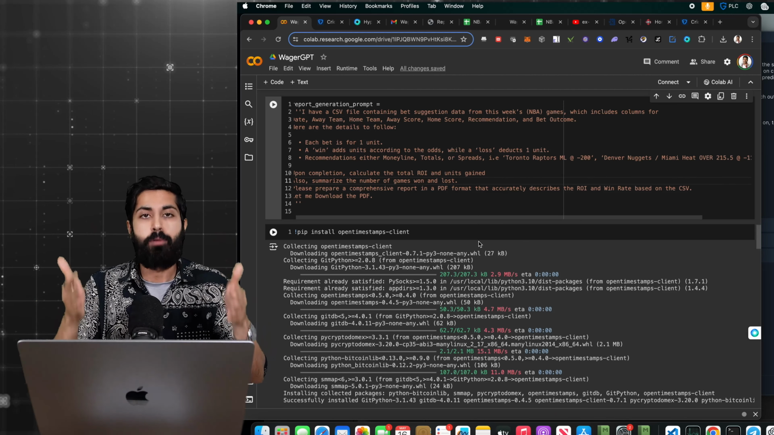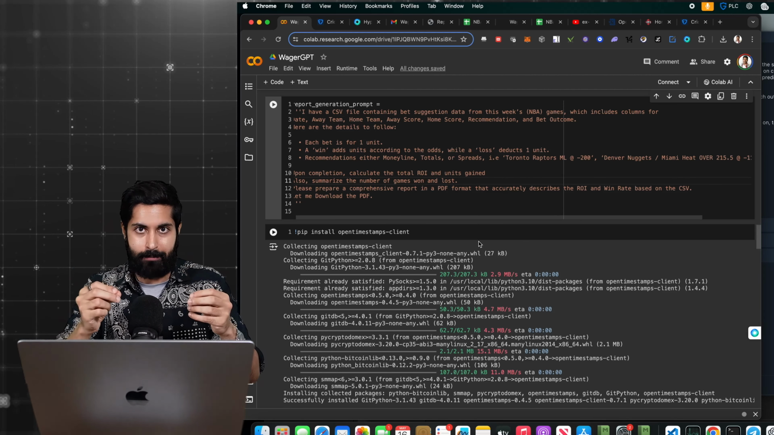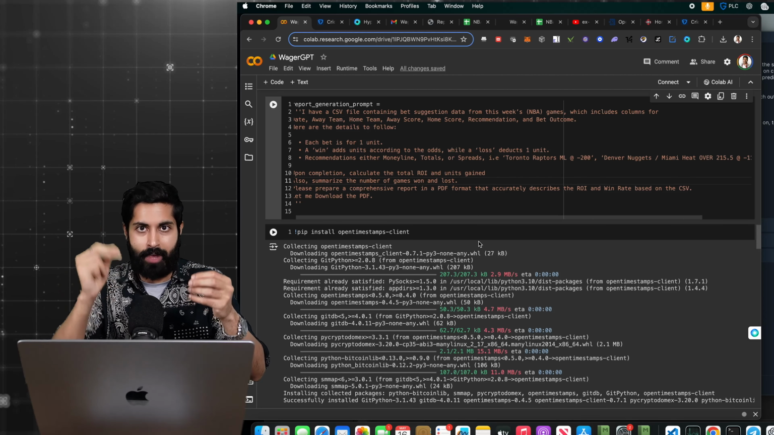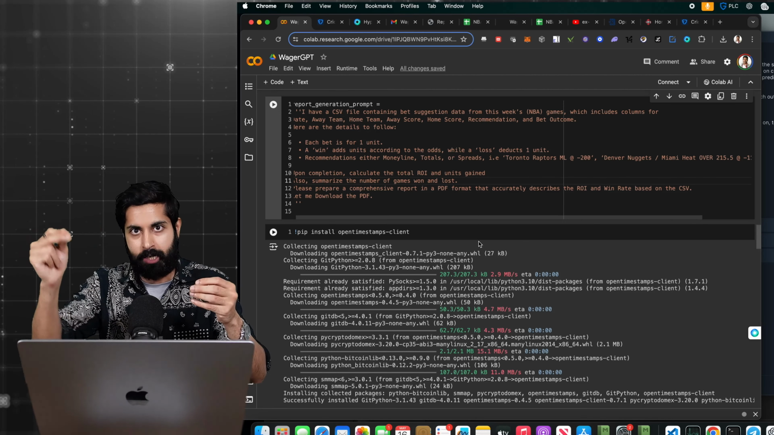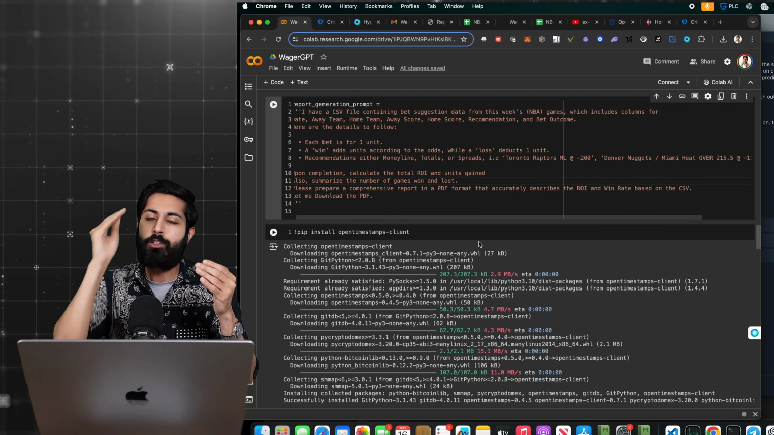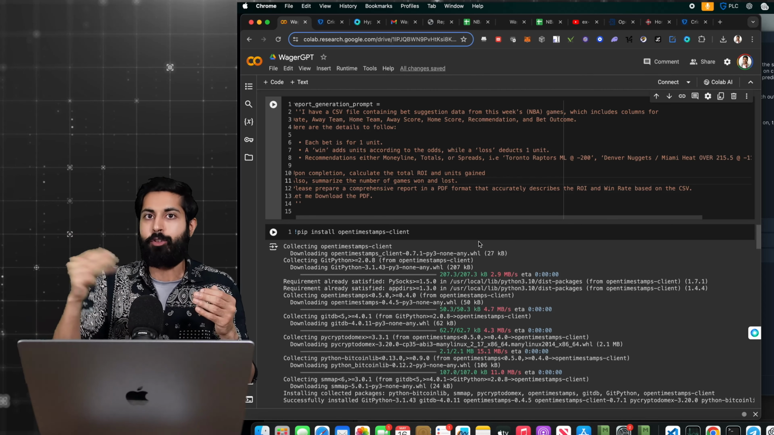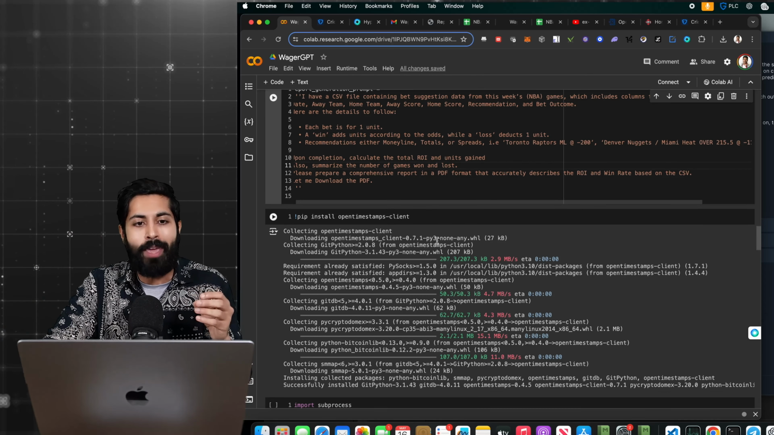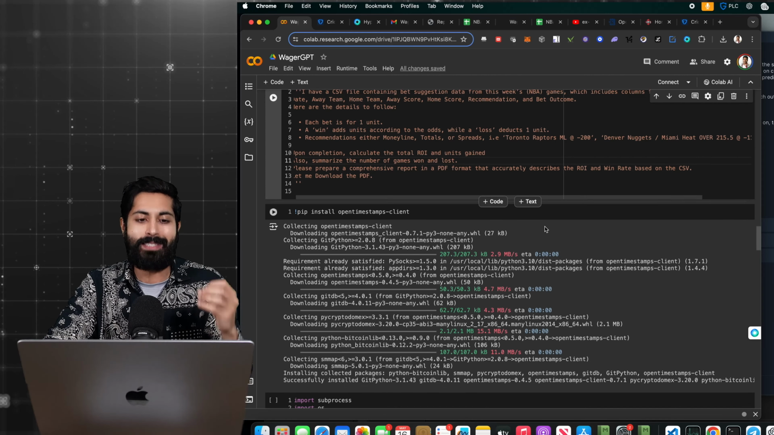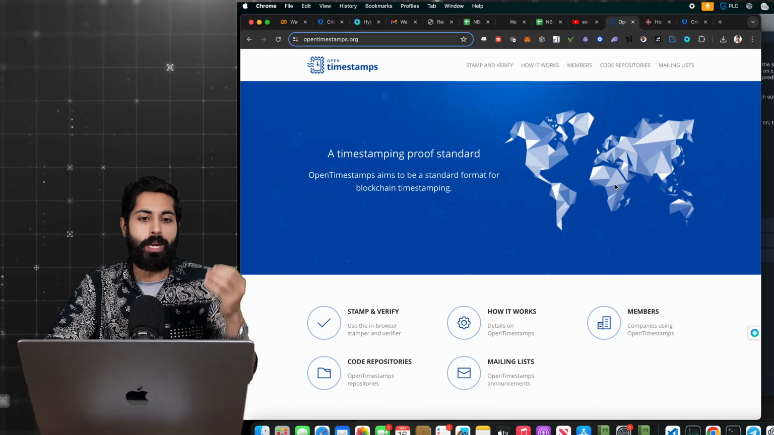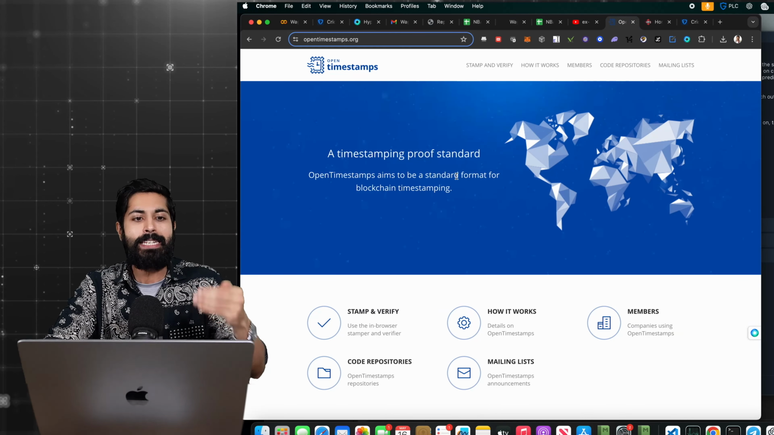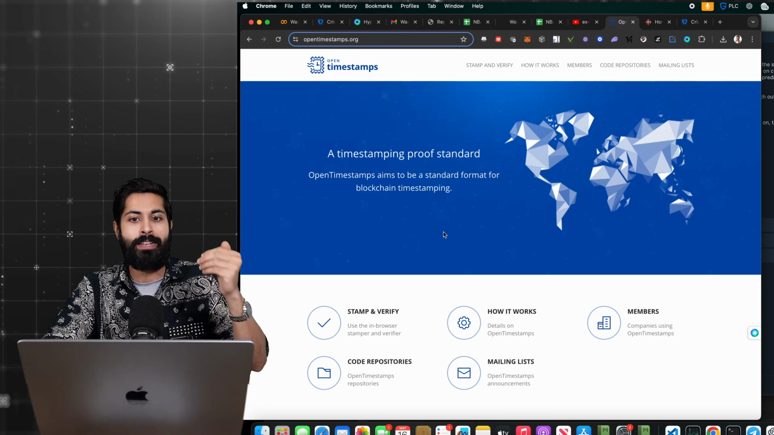Enter Bitcoin and the blockchain. What if we could timestamp every single prediction that the bot makes onto the Bitcoin blockchain when it happens? So we can look at the blockchain as an auditable, verifiable third-party source that nobody can change. And the way to do that is by using OpenTimestamps. OpenTimestamps is a free way to timestamp any data onto the Bitcoin blockchain in particular.